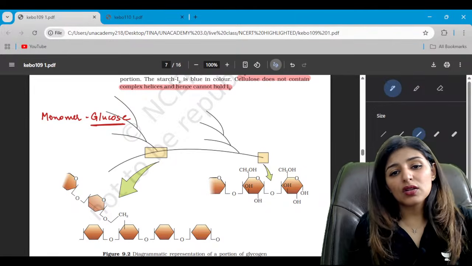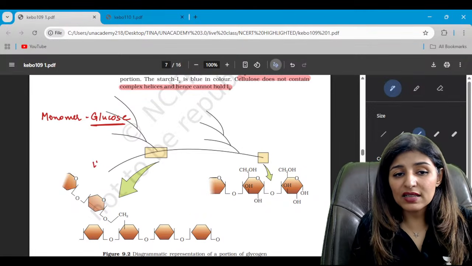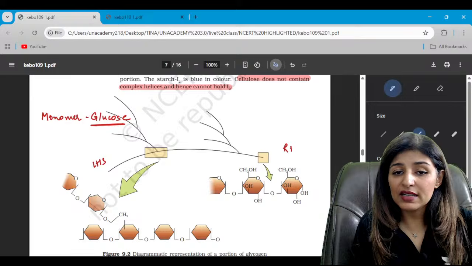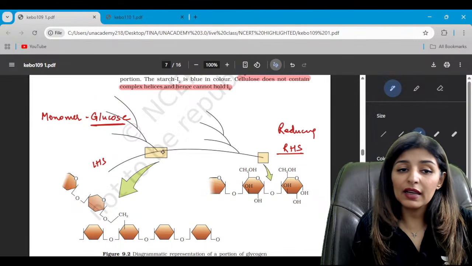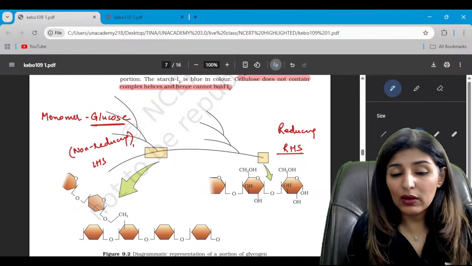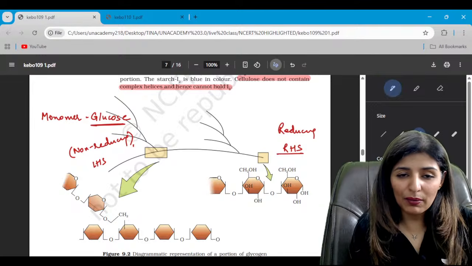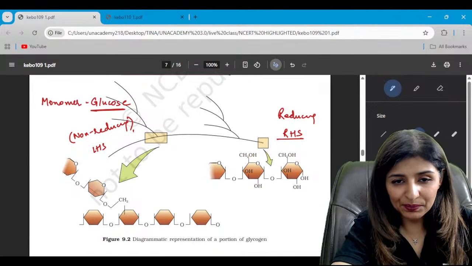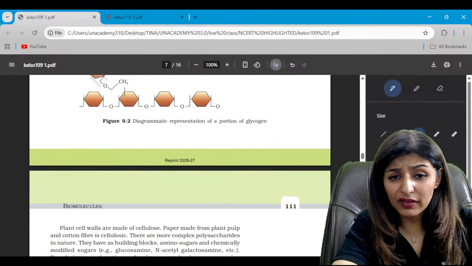right? So on the right hand side, see, this is the left hand side, this is the right hand side. Remember, right hand side is always reducing and left hand side is always non-reducing. Is that clear? Yes, please. Now, glycogen will also form a complex with iodine, by the way. Is that clear? This is the structure of glycogen.